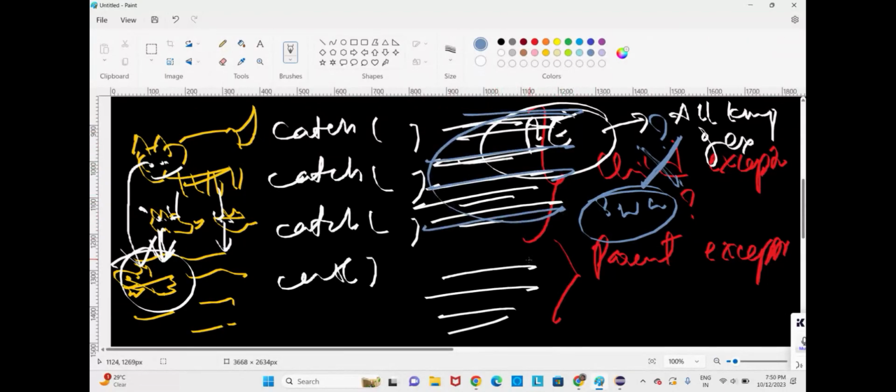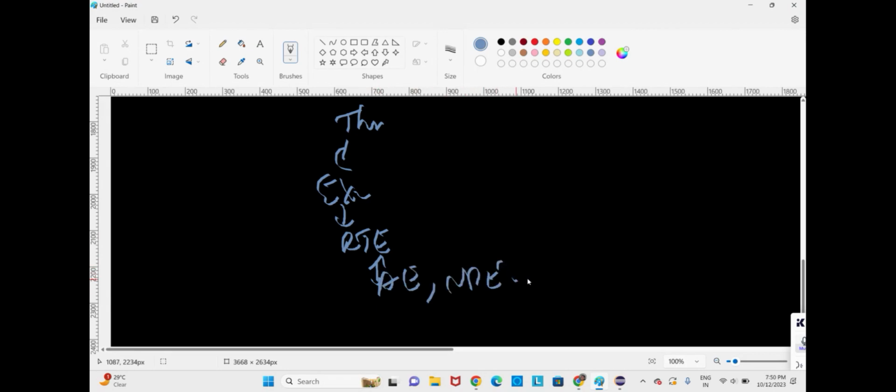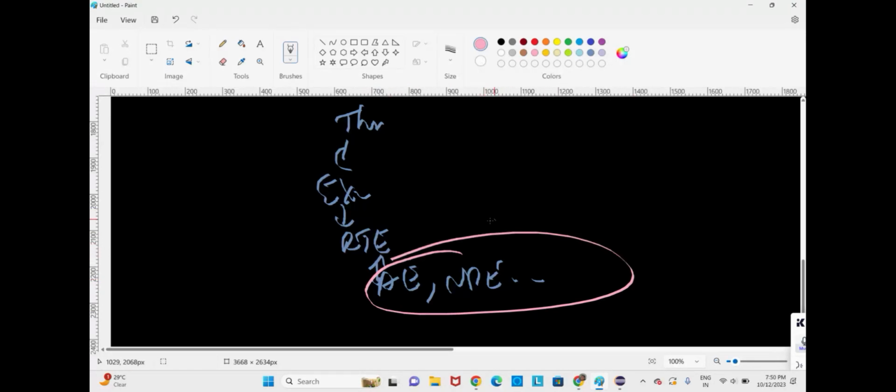Then suppose we got an exception which we don't know, that time the control will go to the parent exceptions. Okay, so when you're talking about parent exceptions, under Throwable we have Exception, under Exception we have RuntimeException, and under Runtime we have ArithmeticException, NullPointerException, and so on. If you are writing these child exceptions, they will tell you the correct reason for the exception. That is why we have to mention them first.